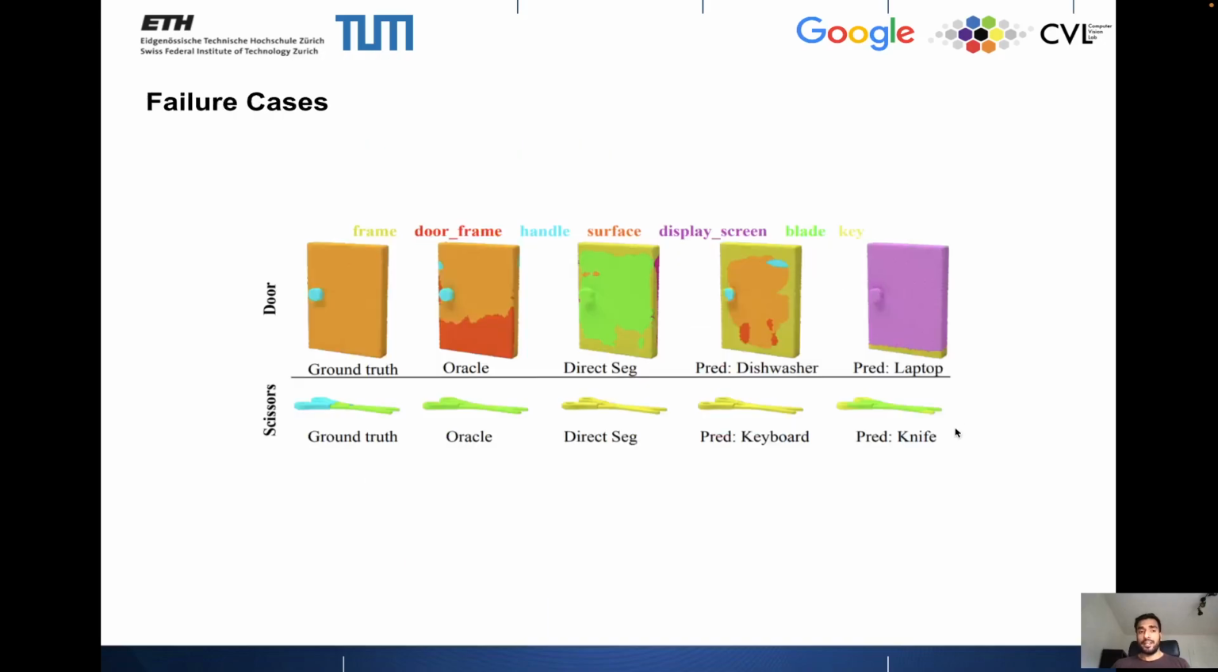DCC is still not perfect, so we have 2 failure cases where DCC and all baselines fail completely: door and scissors. And when we study these failure cases, we realize that this failure comes from our point cloud backbone. So even in the Oracle setting, the segmentation result is very unreasonable. So we need to address this as a community to build better point cloud models.